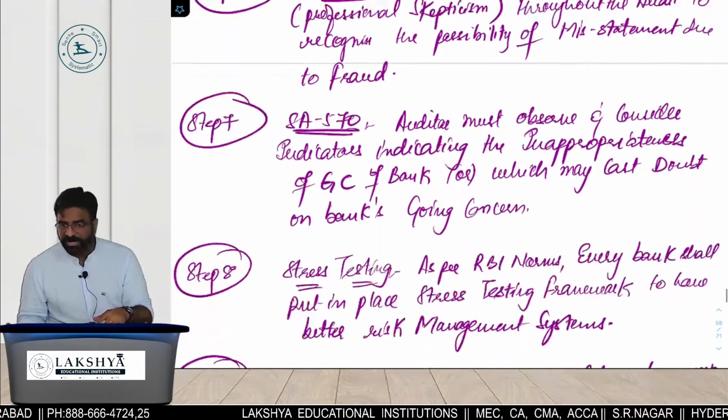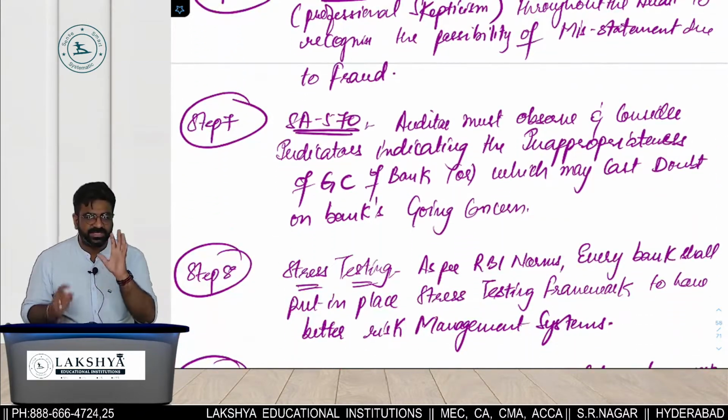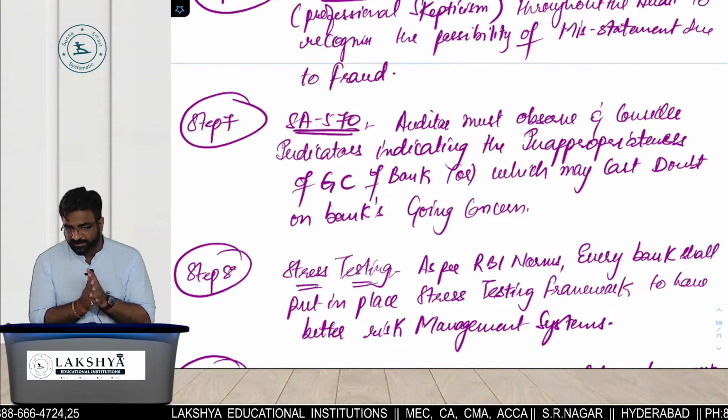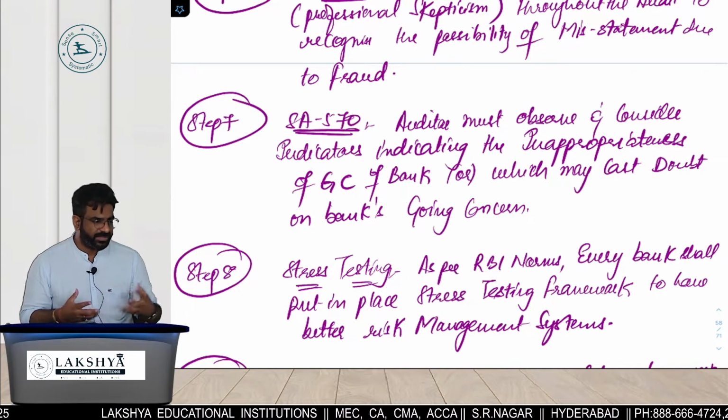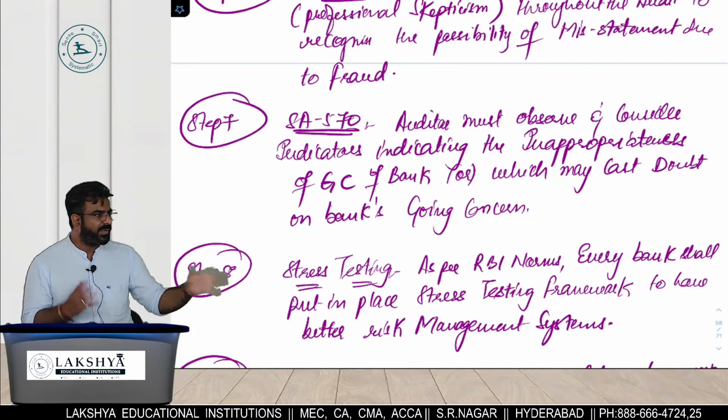Step number 7 में I started thinking about the bank's GC. What is GC? Going concern. I will look out for those indicators which will bring me an answer that yes, this is a poor indicator of the going concern of the bank.